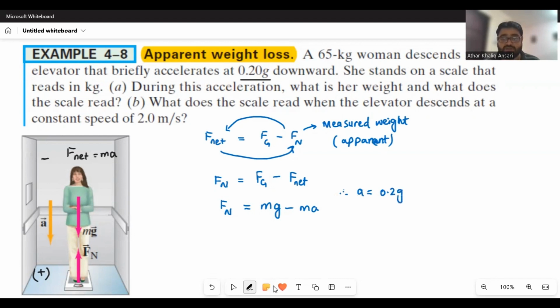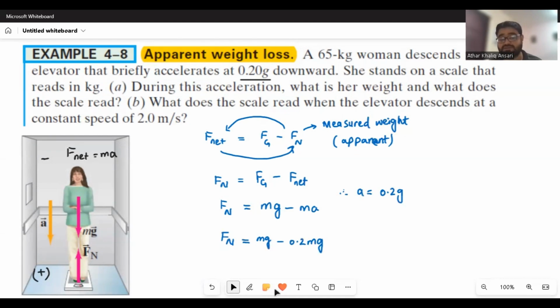But you said that a is 0.2 times g. So when we substitute here, the weight that is being measured by the scale inside the moving elevator will be mg minus 0.2 mg, because m is the same and a is 0.2 g.